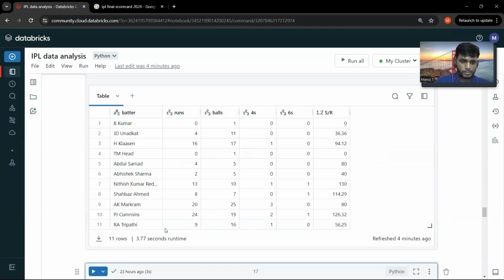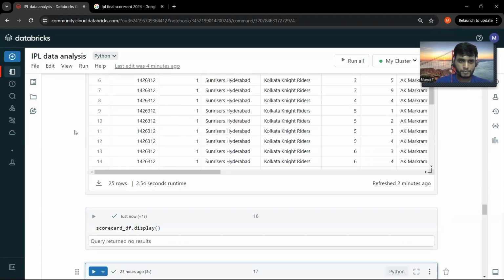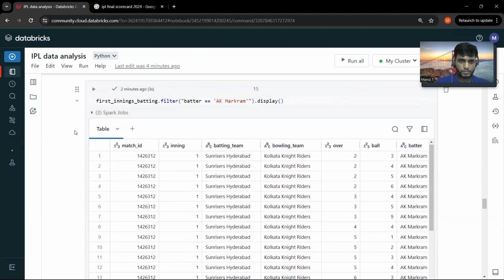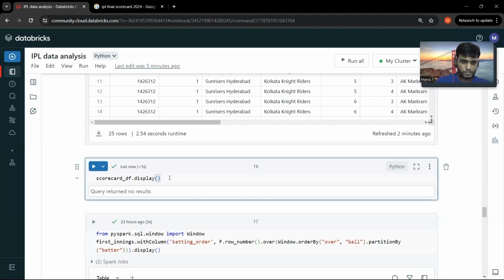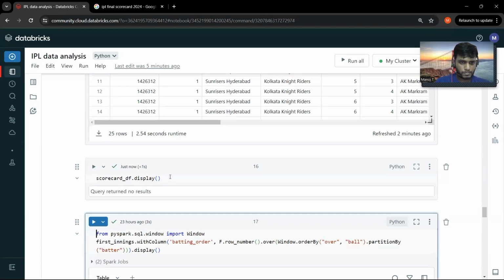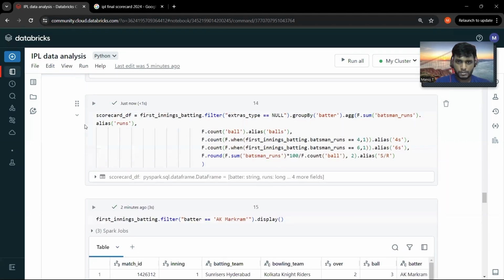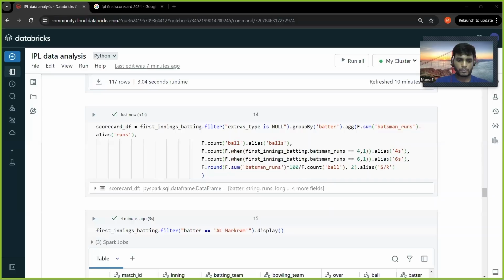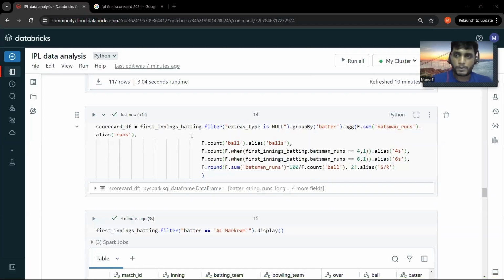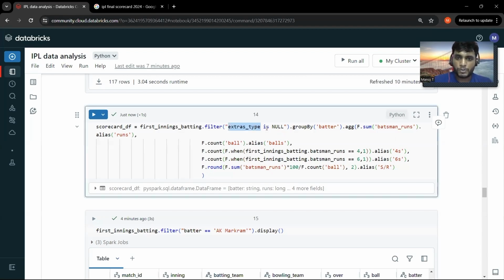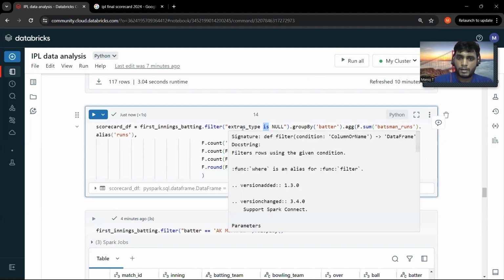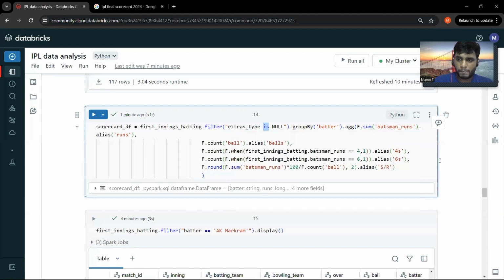Let me display the scorecard. Oops, did I make any mistakes? Okay, no problem. Earlier I was using the equal to operator to compare with null. After I used is, I was able to get the records for the score DF, and this has filtered only the valid balls, which are not of extras type.